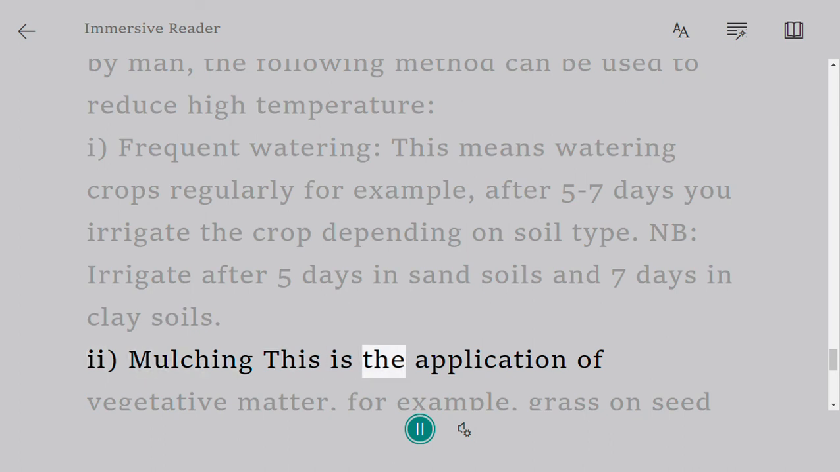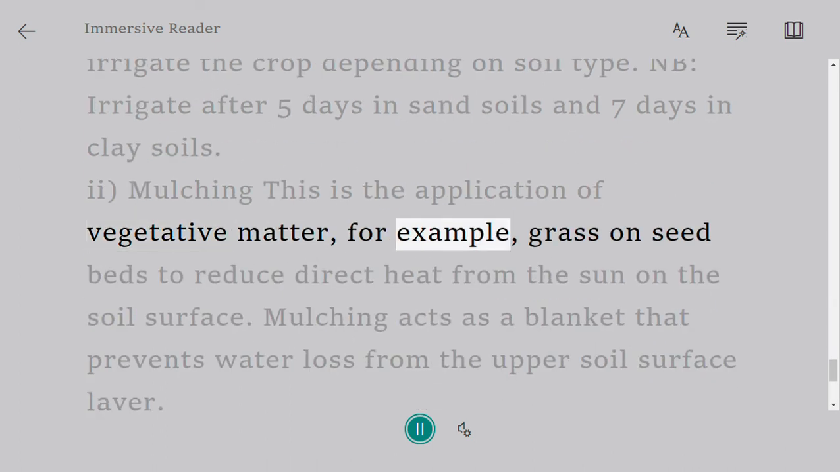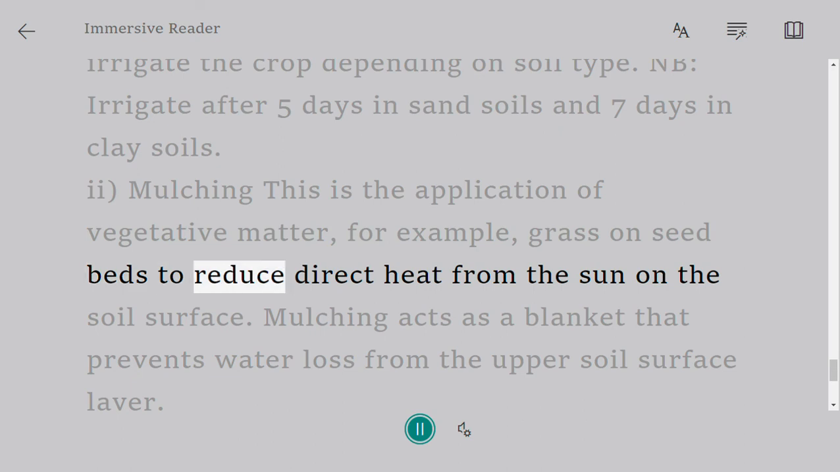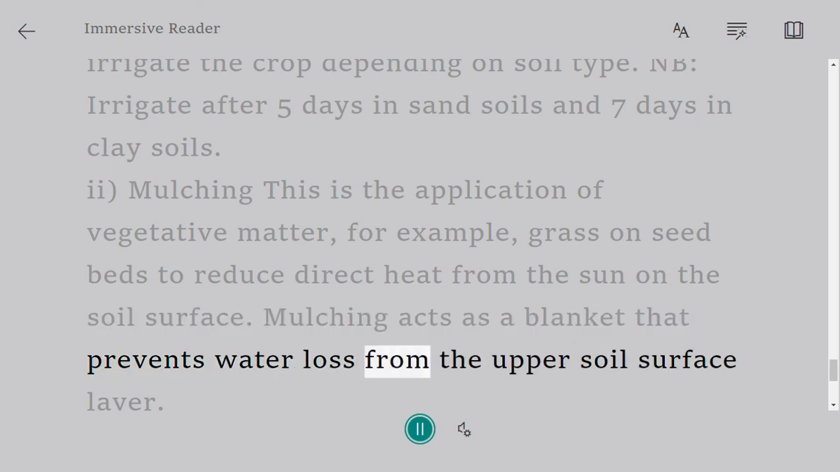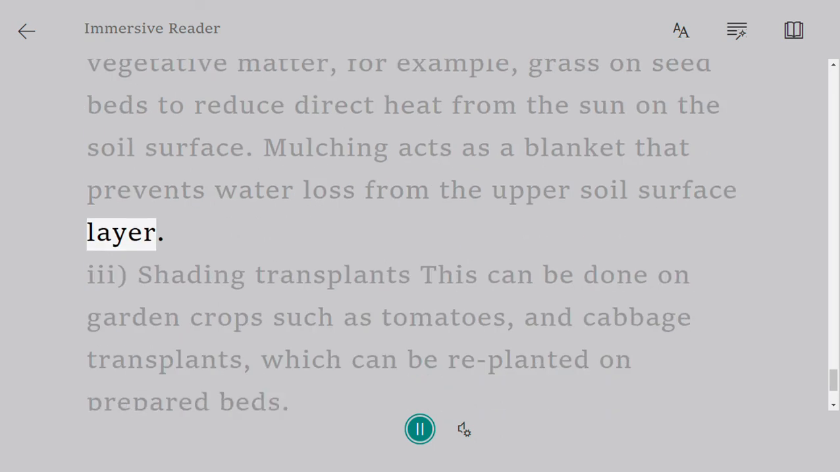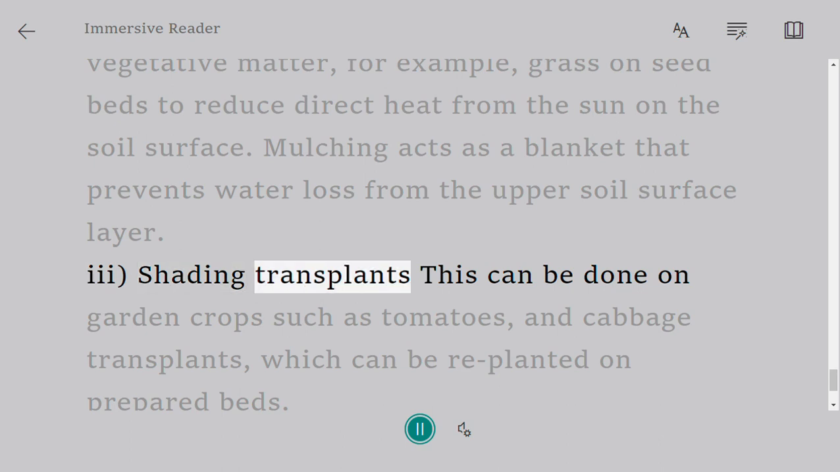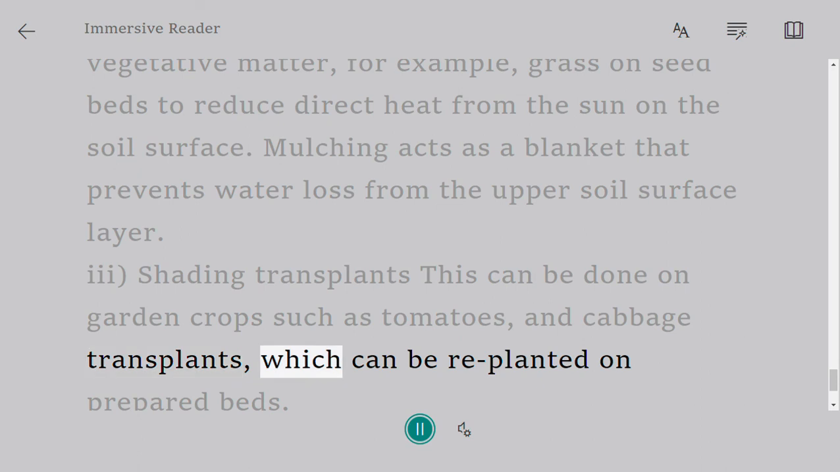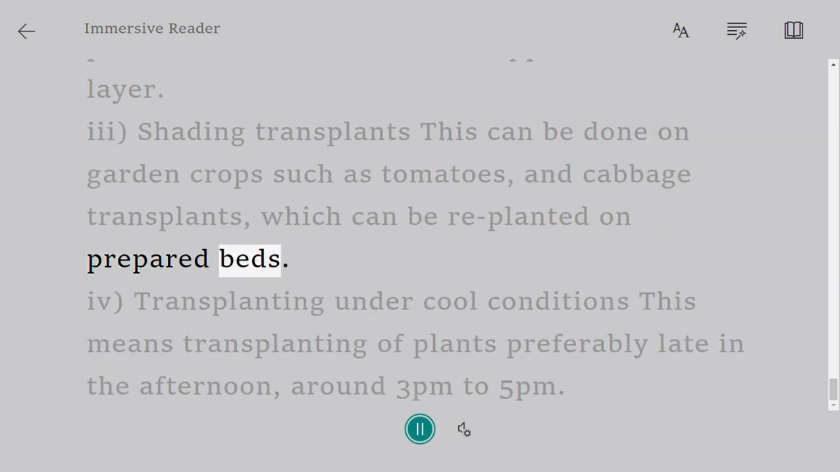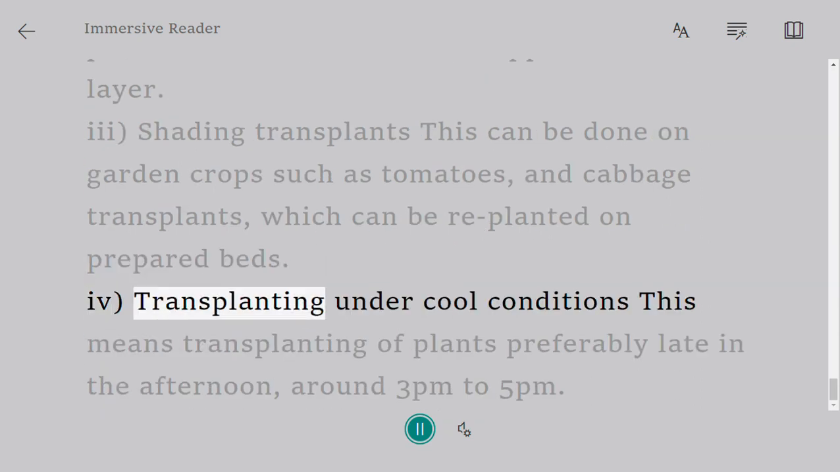2. Mulching. This is the application of vegetative matter, for example, grass on seed beds to reduce direct heat from the sun on the soil surface. Mulching acts as a blanket that prevents water loss from the upper soil surface layer. 3. Shading transplants. This can be done on garden crops such as tomatoes and cabbage transplants, which can be replanted on prepared beds. 4. Transplanting under cool conditions.